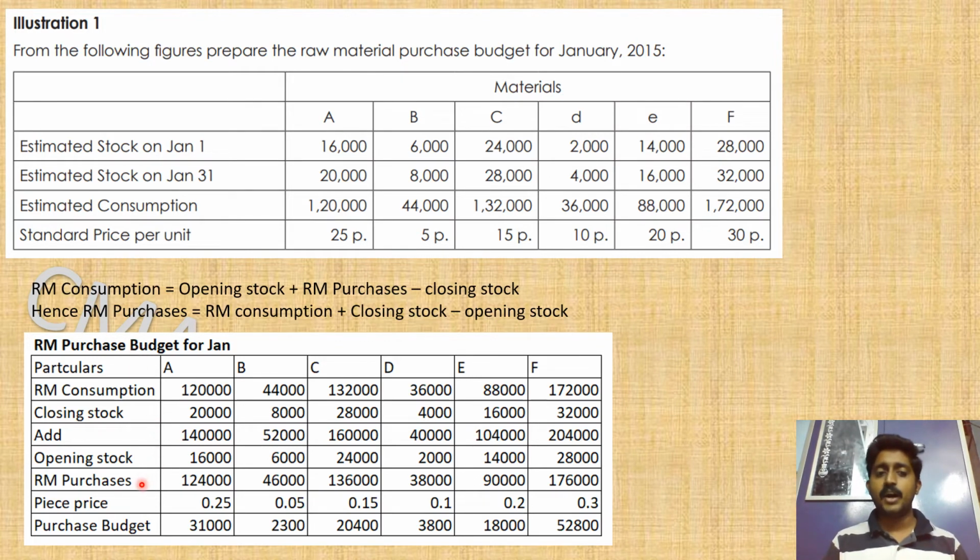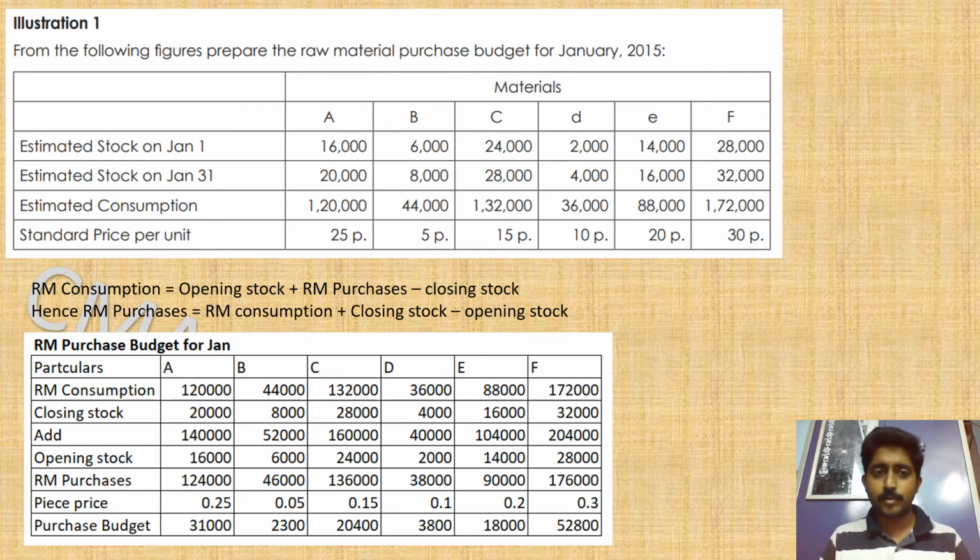You can find the RM purchases and multiply by the price that is also given, which is the standard price. You can find the purchase budget. So for material A, the budget is 31,000 rupees. Actually, it may be higher or lower, an adverse variance or favorable variance, but this is the budget as per the budget documents. Okay, this is a very simple problem, maybe a 2-mark problem. Next, we will add a little bit of complexity.